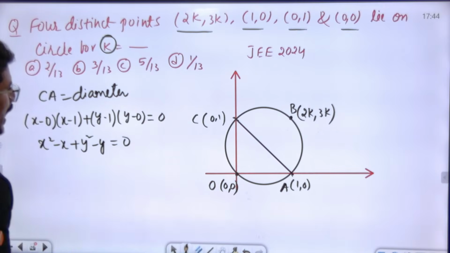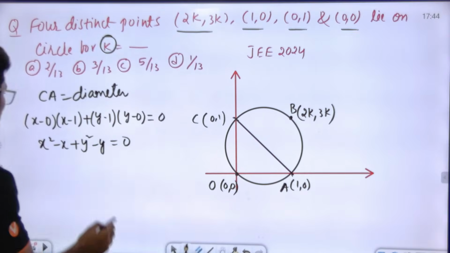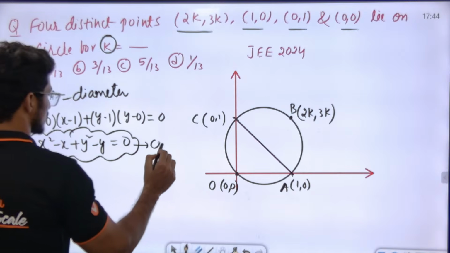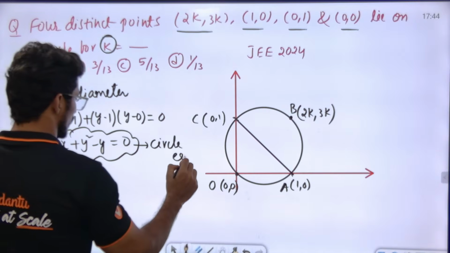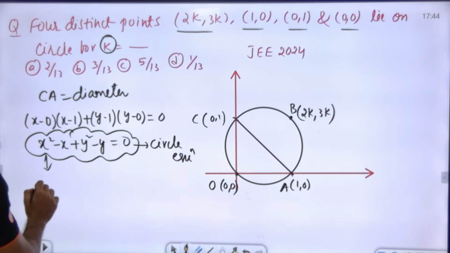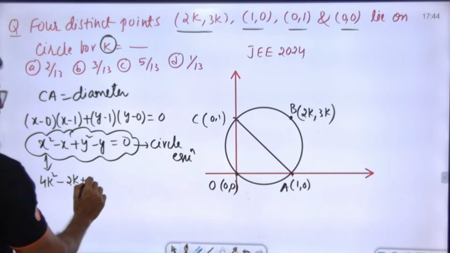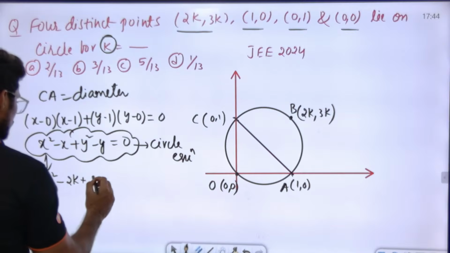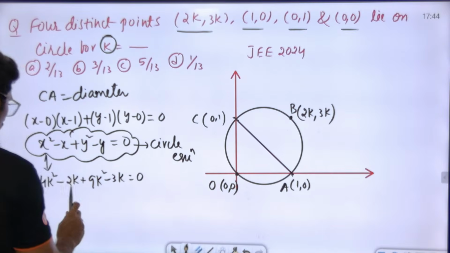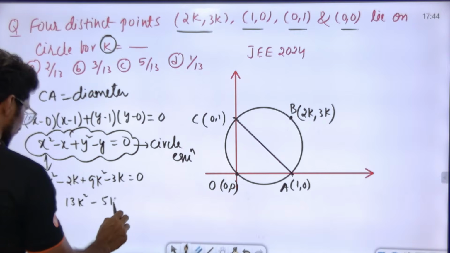Now tell me here, he is saying that k, 2k, 3k is also lying on the circle. This is the circle equation. K, 2k, 3k lies over here. Now what happens? 4k square minus 2k. Y means what? 3k, 9k square. So 13k square minus 5k is equal to 0.